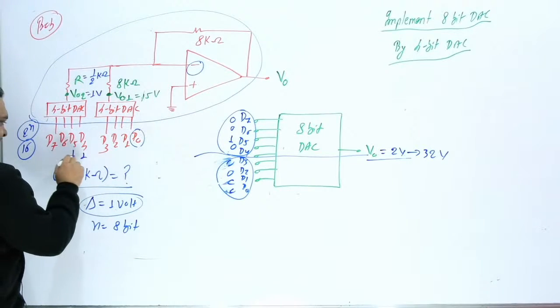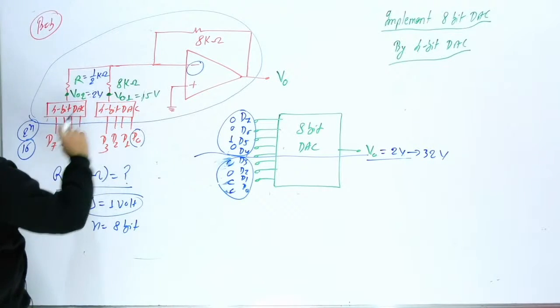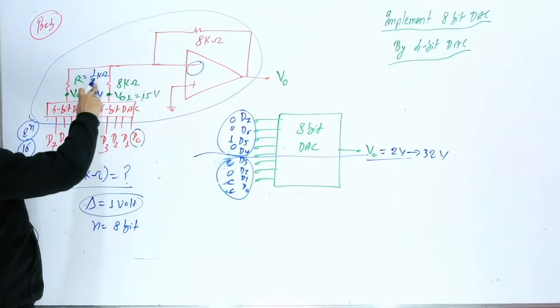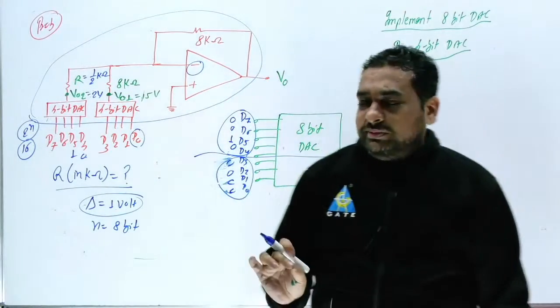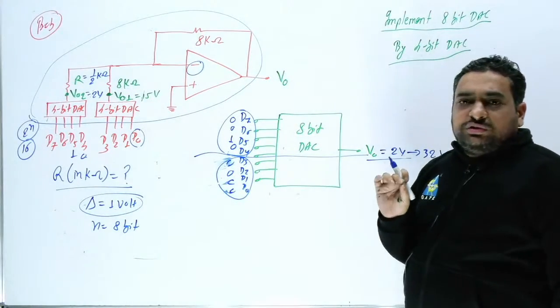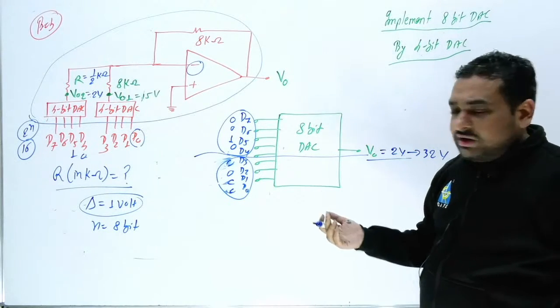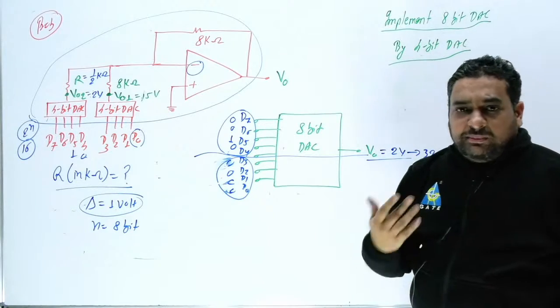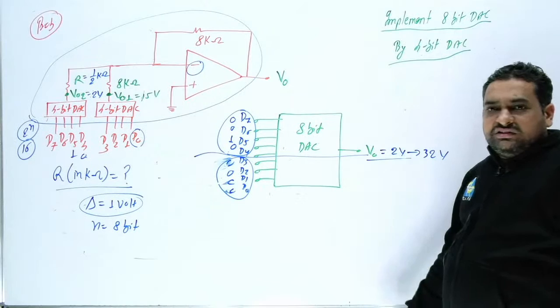So if this is 1, this is 1, what should be the output voltage? 2 volt. So if this is 2 volt, this 8 by 1 by 2 means 16, 16 into 2, you will get here 32. So what should be the value of R? R should be 1 by 2 kilo ohm. Clear this point? So this category of question definitely can be framed in GATE exam. I hope now you can handle this category of question.